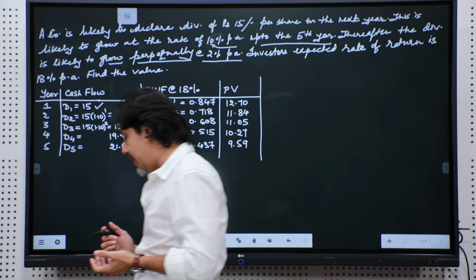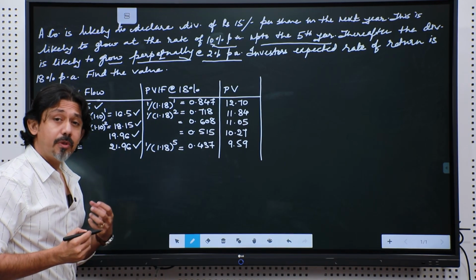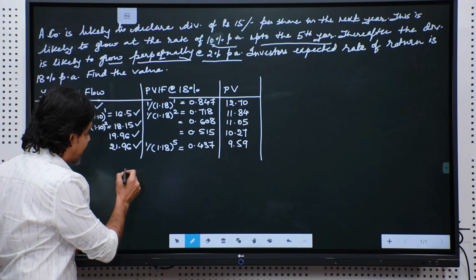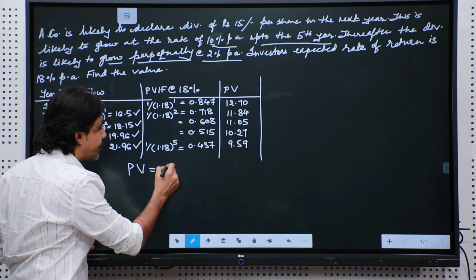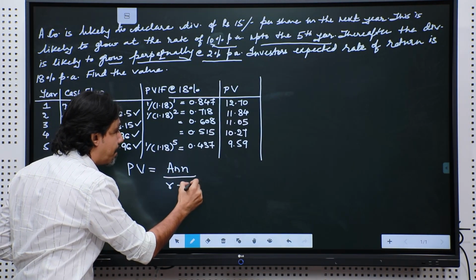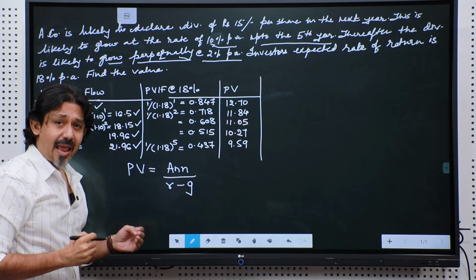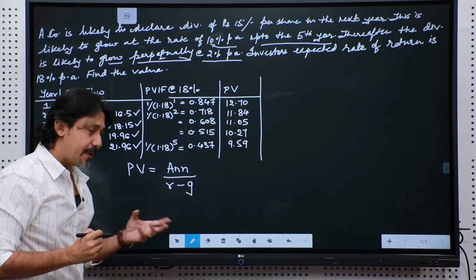Now, we know the formula for present value of a perpetuity for a cash flow which is perpetual. The formula is PV is equal to annuity upon R minus G. So, it is annuity upon rate of interest minus the growth rate, which is known as the perpetual growth rate.